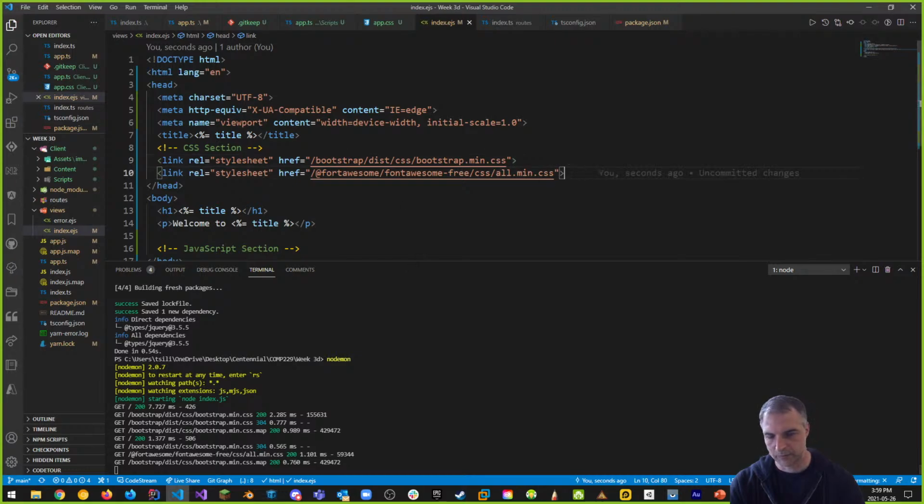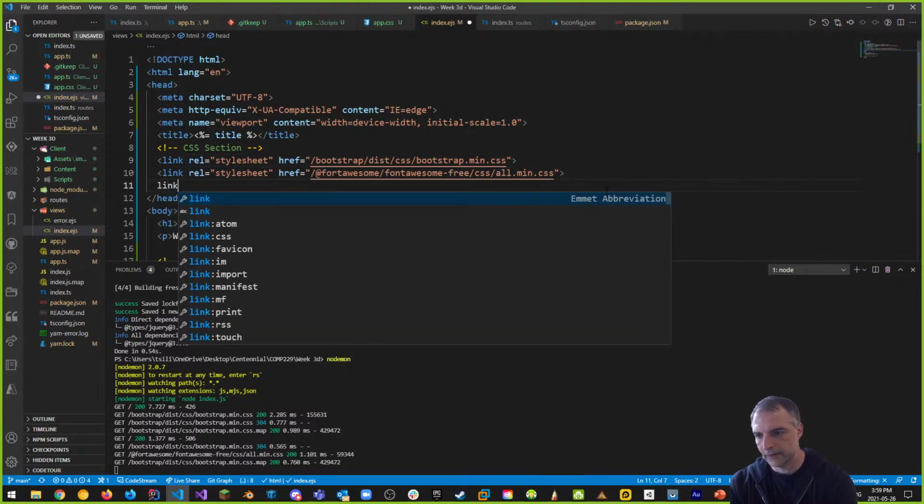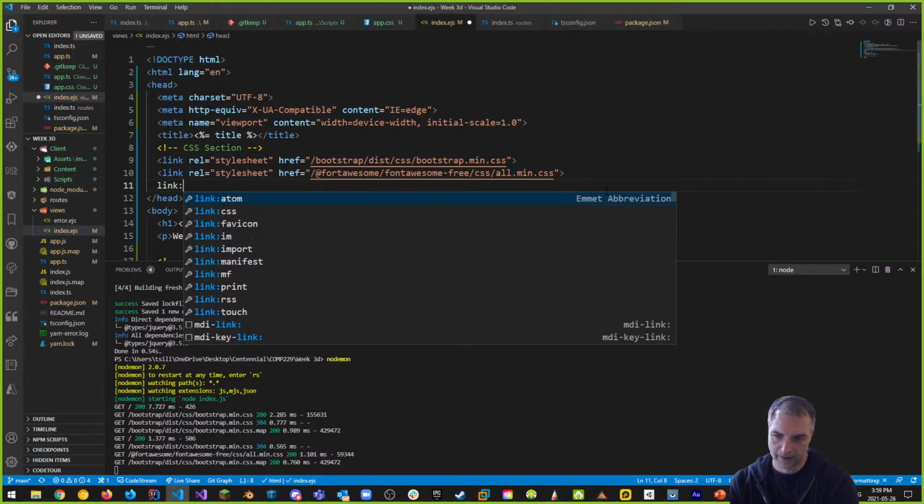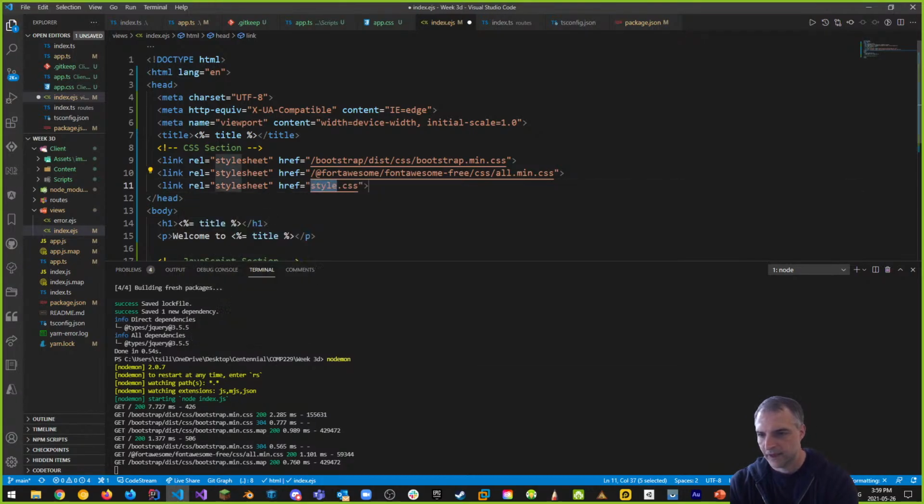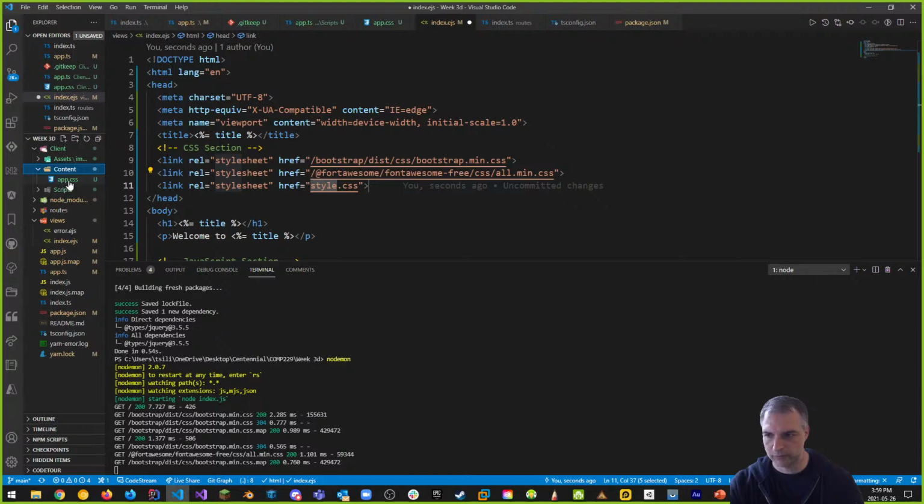That's number 2. Next one, we want to do a link, right, CSS. And we want to point to our content. And inside of our content, we want to go into my app.css. So that is where it's got to point next. So instead of style.css, we want to do content.